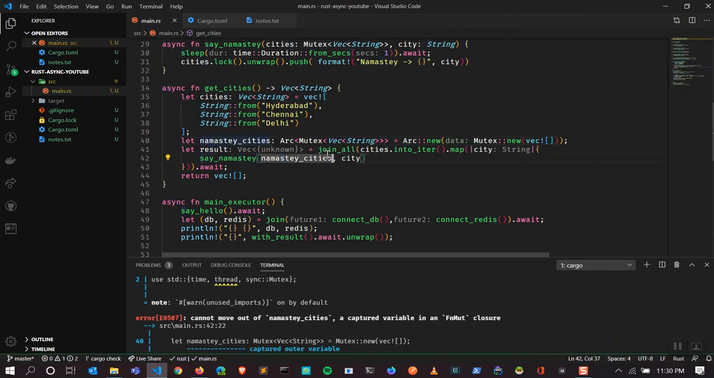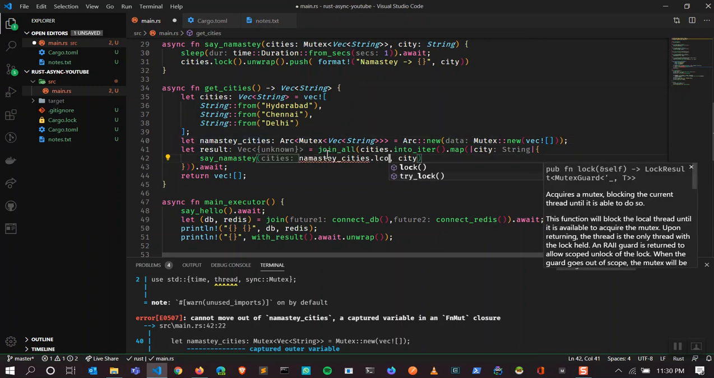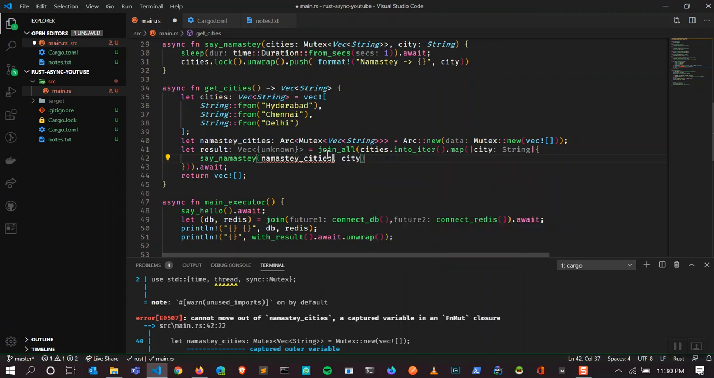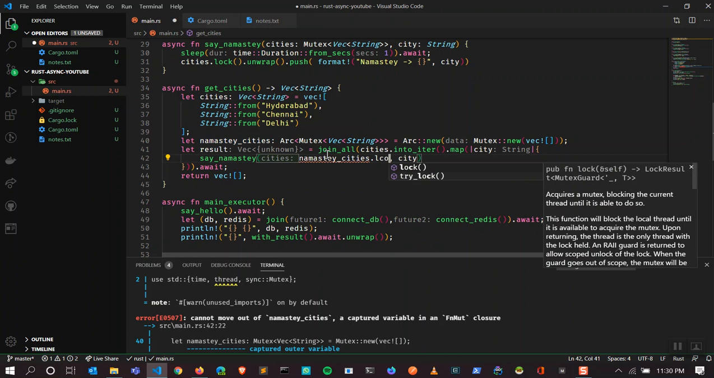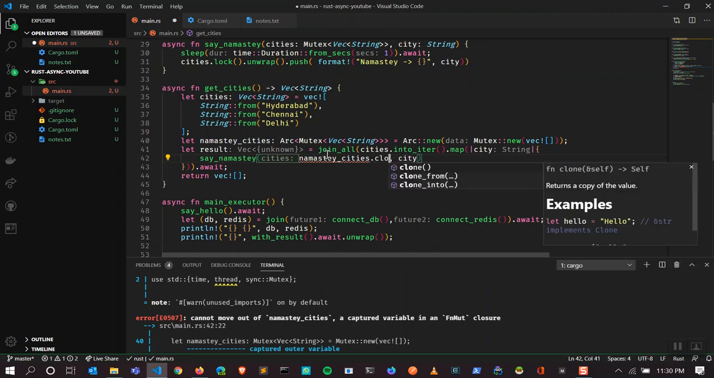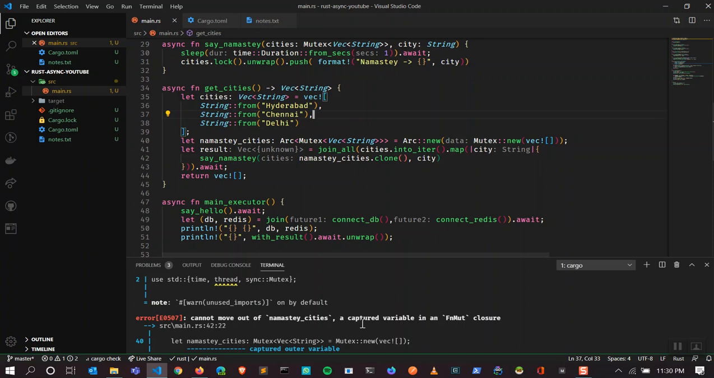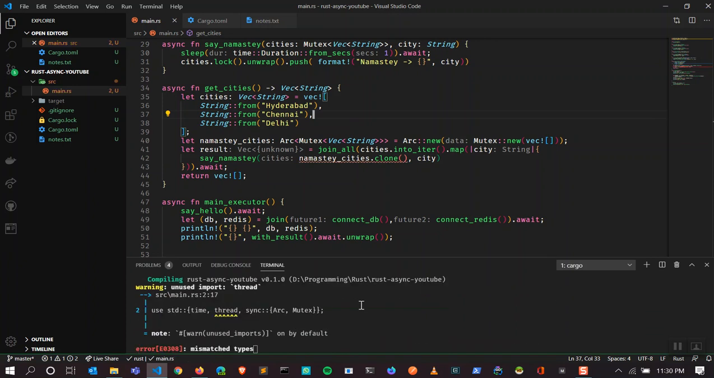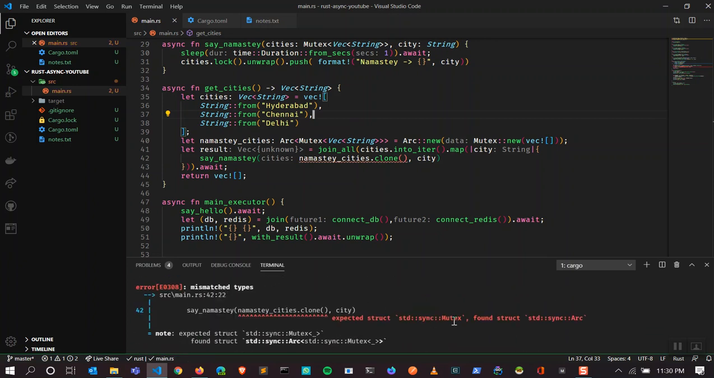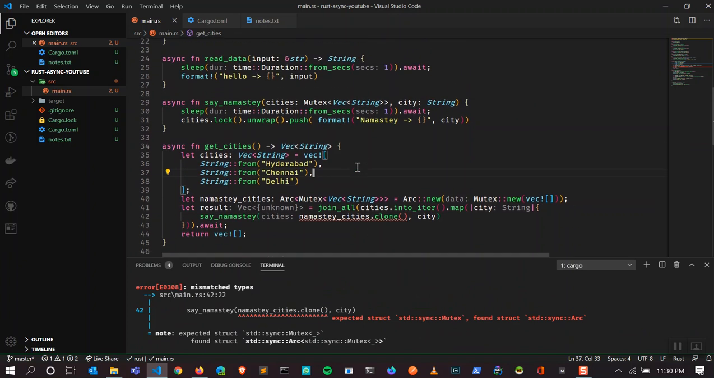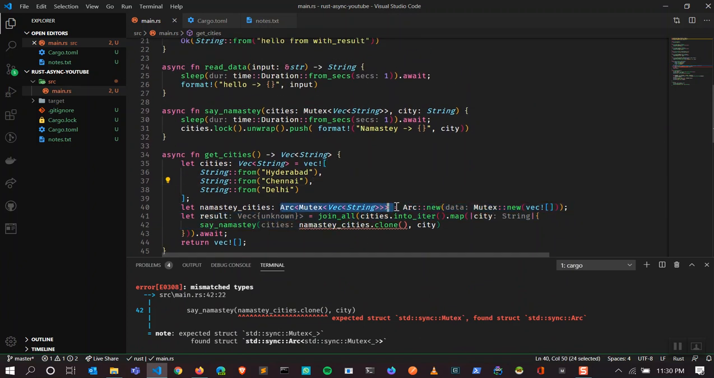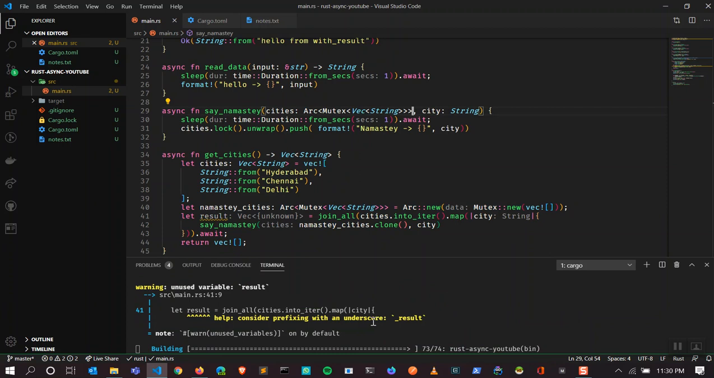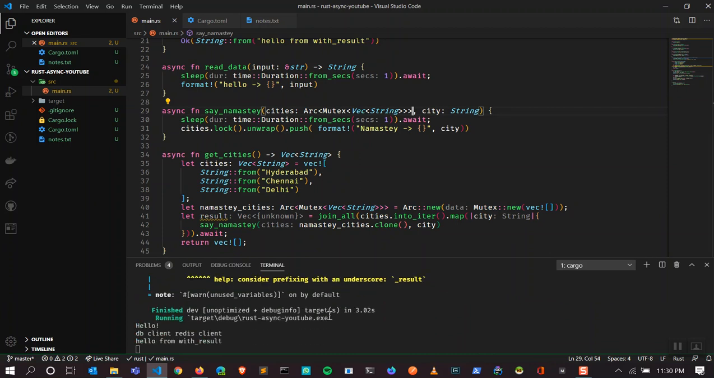So what I'm gonna do is give the clone version for each thread. So mutex arc, come on, clone. Still throwing the error. Yeah, because it doesn't match the type. Let's see how much time it will take.